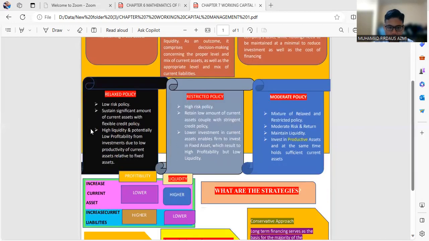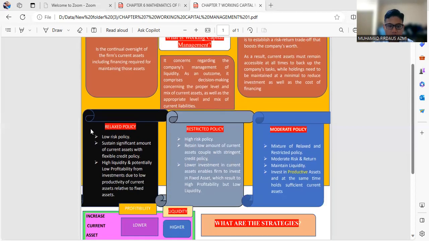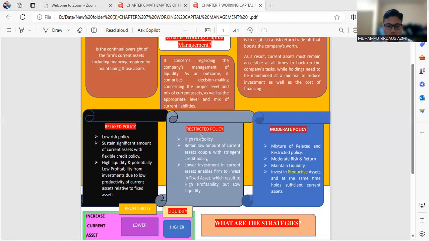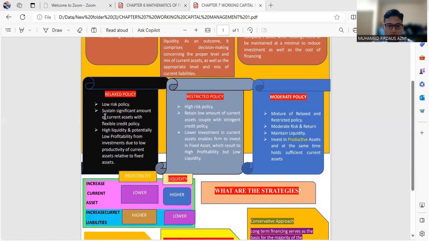Alright, so working capital is divided into 3, which are the relaxing policy, restricted policy, and moderate policy. So in the three policies in working capital management, we want to know the difference between the relaxing policy, restricted policy, and moderate policy. Alright, so the first one is a low risk policy. Second one, the restricted policy, is a high risk policy. And number 3 is a mix of relaxing and restricted policy.